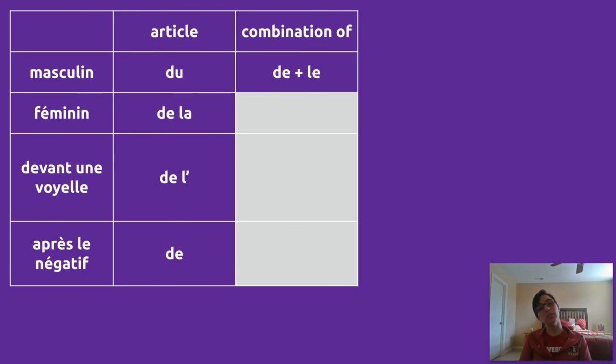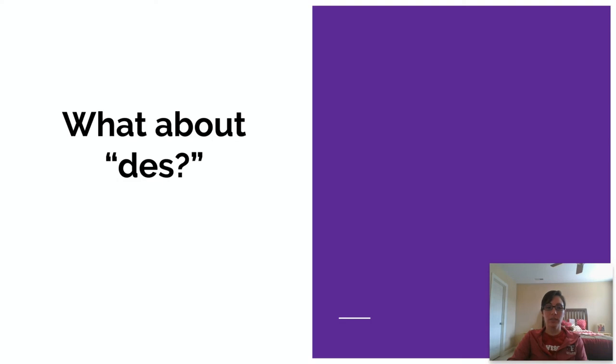If your noun is feminine, we would say de la. If your noun starts with a vowel, you do de and then L apostrophe. And then after the negative, you would put de. Okay? Je ne veux pas de fromage. I don't want some cheese, but you would say de because that's what you put after the negative.